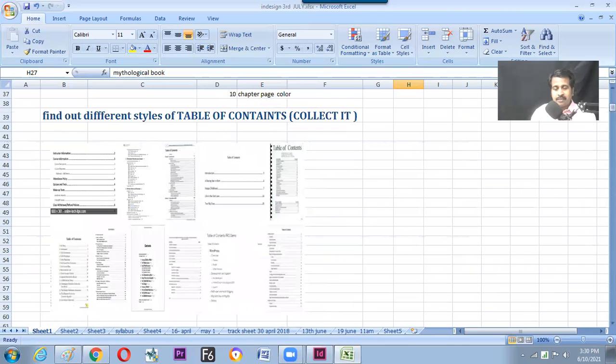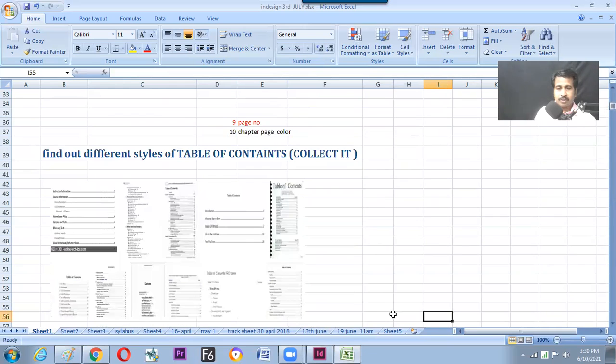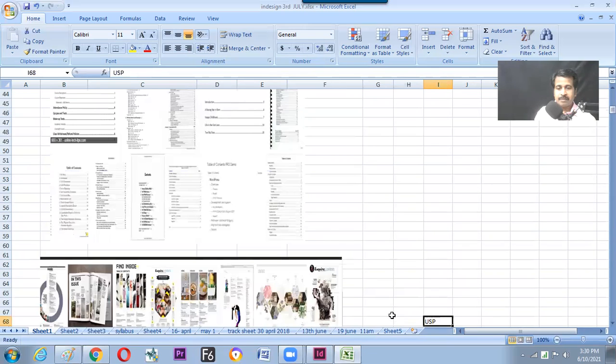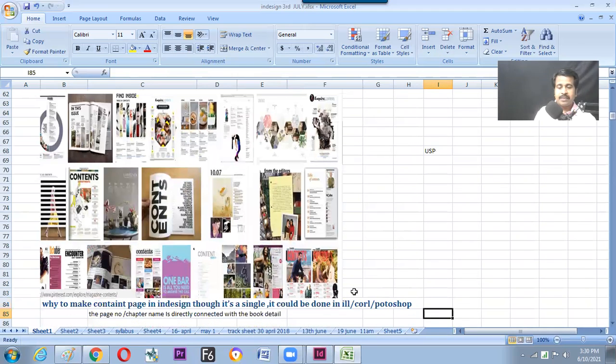How does the table of content of a normal school book look? Table of content means chapter name and page number. How does it appear inside a book? It looks more monotonous, with less energy. But the same table of content we can find in other, commercial books. See the table of content here. In some fashion magazines and books you can find, the table of content will be much more colorful.